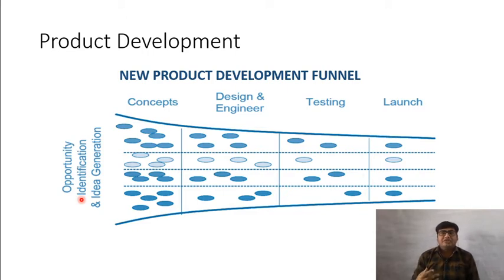We ask the customer or we observe the customers. We see that the customer is struggling with something. There is something which the customer needs, but it is not there in the market. There isn't a product which satisfies that specific need. If we see someone struggle with something, then that is an opportunity.